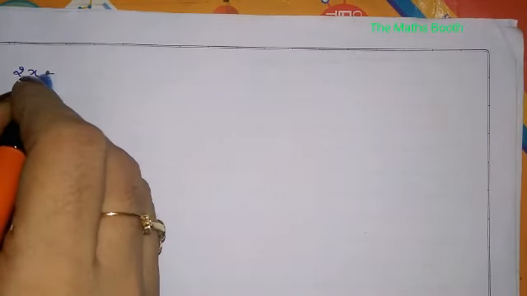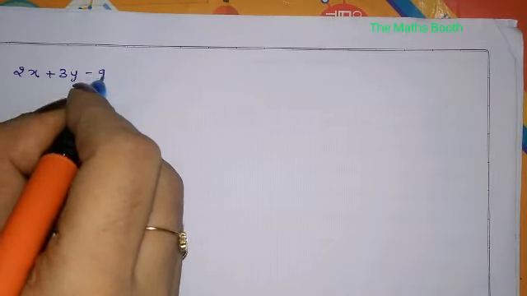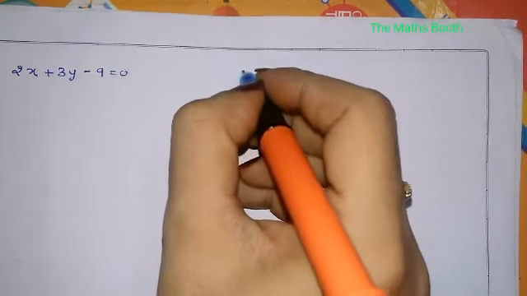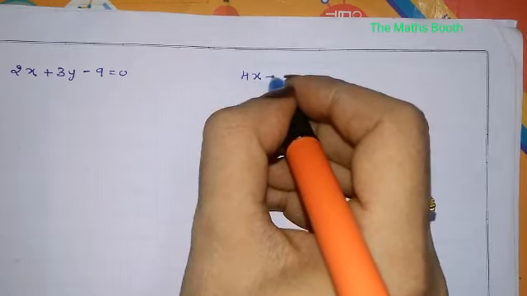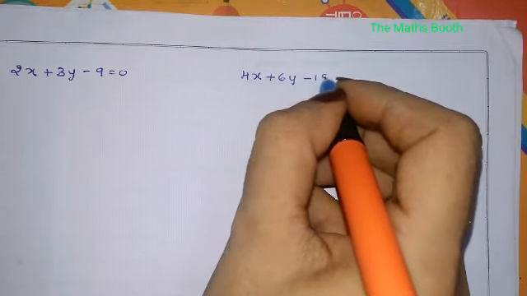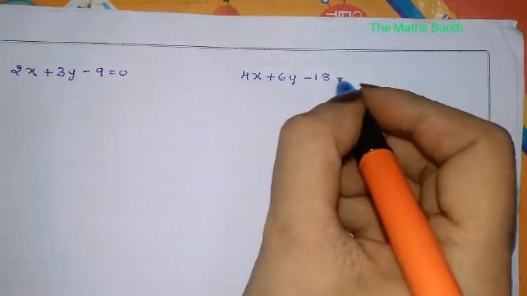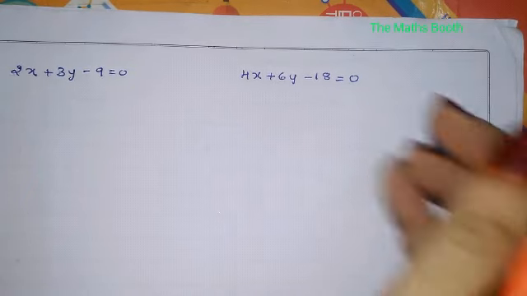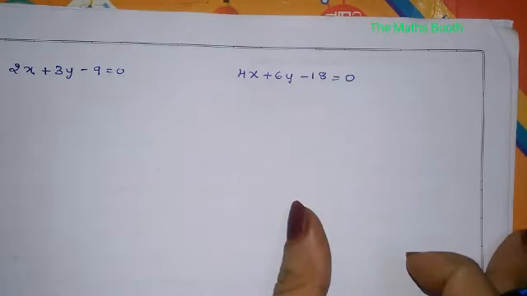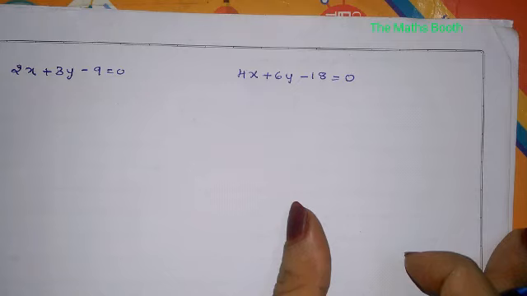You should be very quick in solving this because you are solving it on a rough page, and you have to write the correct answer. The question is whether these two lines are intersecting, perpendicular or parallel.